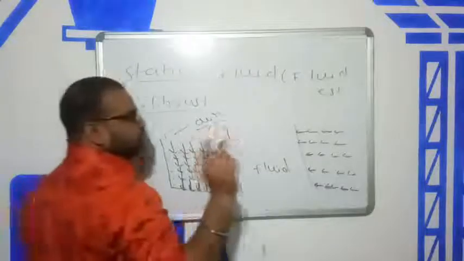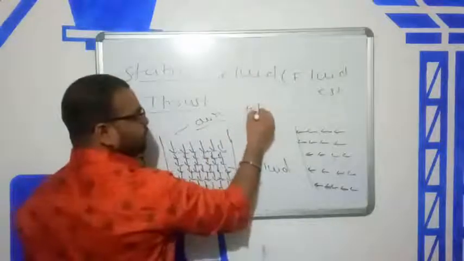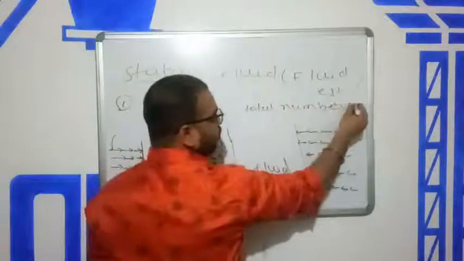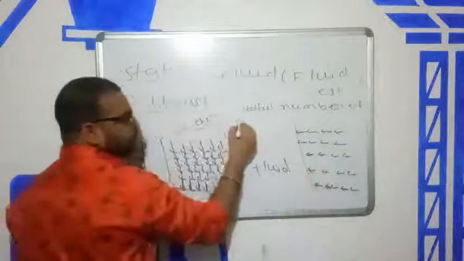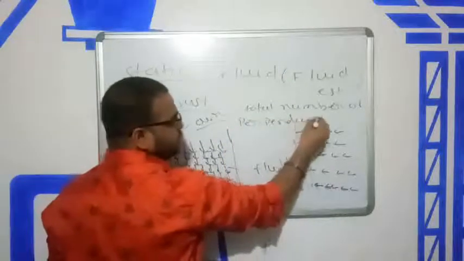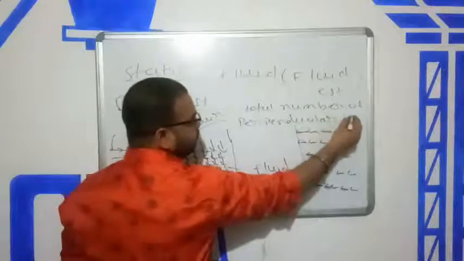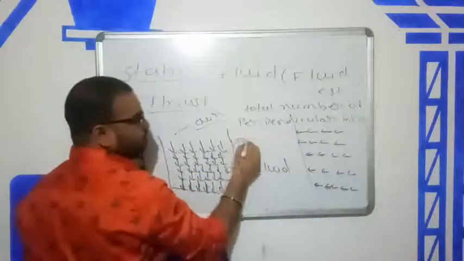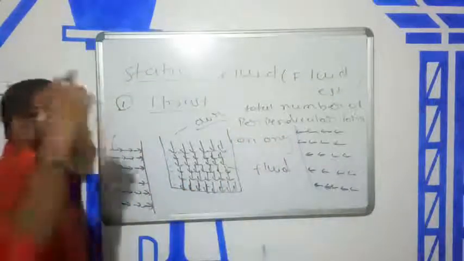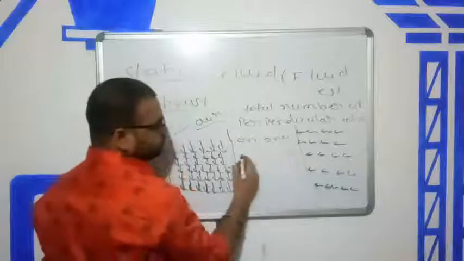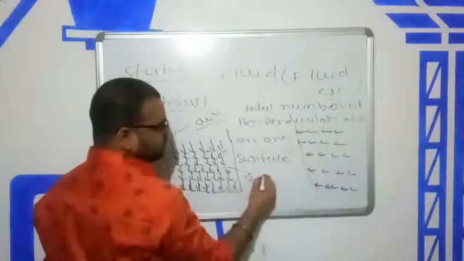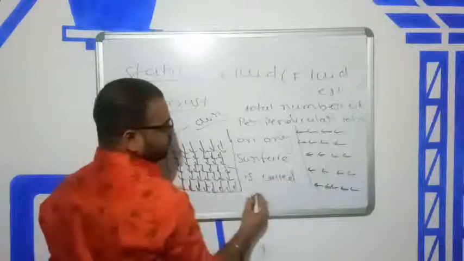Okay, so the total number of perpendicular forces on any surface, you can take any surface, is called thrust.